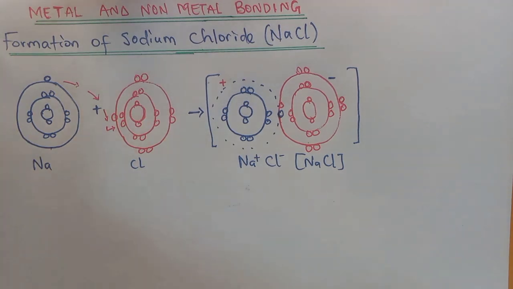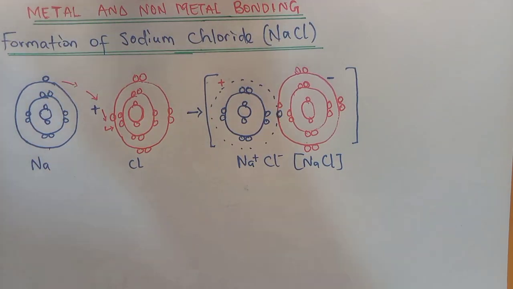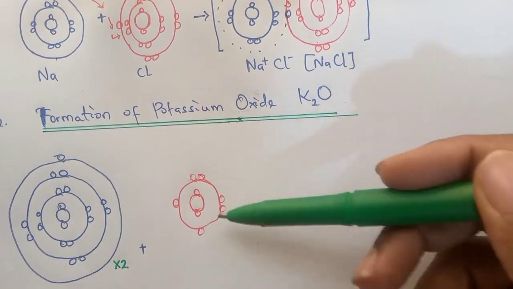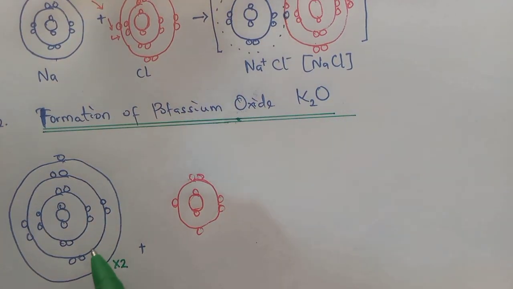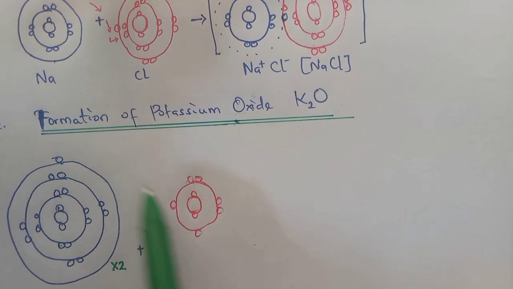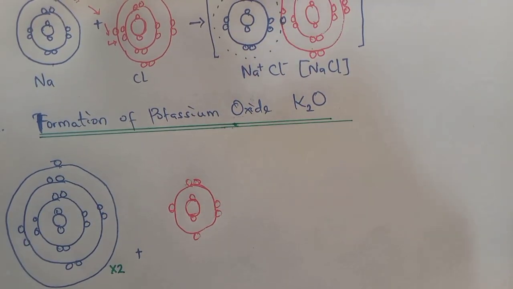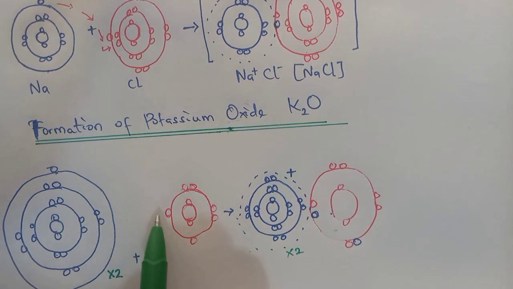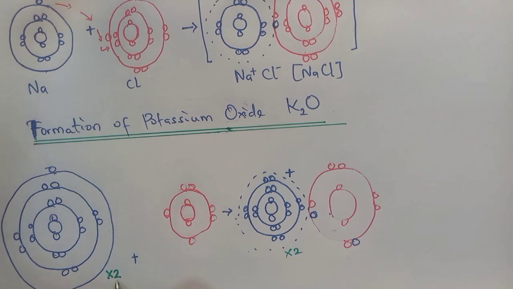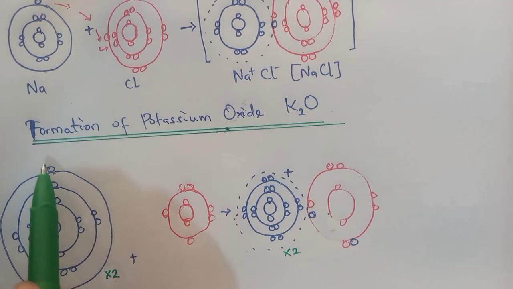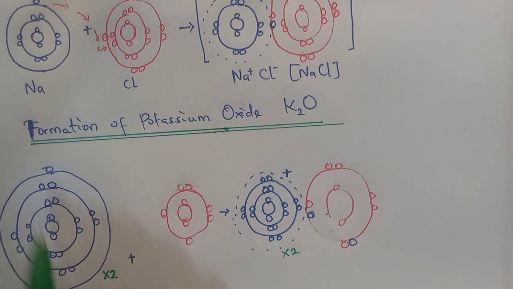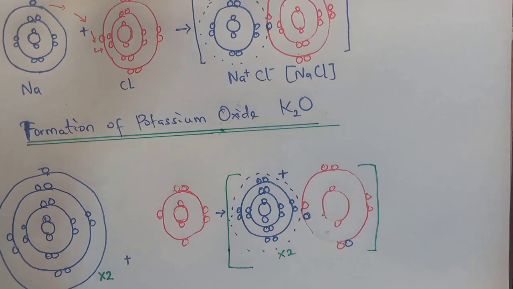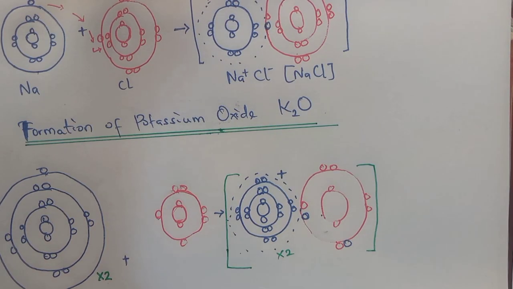Let's try it out for potassium oxide involving potassium and oxygen. Potassium can only contribute 1 electron, but oxygen really needs 2 electrons, so we need to bring 2 potassium so that one of them will come here, the other one will come over here. So we will have, look at what happened here. This electron will be thrown to this place. I know I said there are times 2, so another of this potassium will throw an electron to this place. So we will have something that looks like this. This is a simple way of representing potassium oxide.